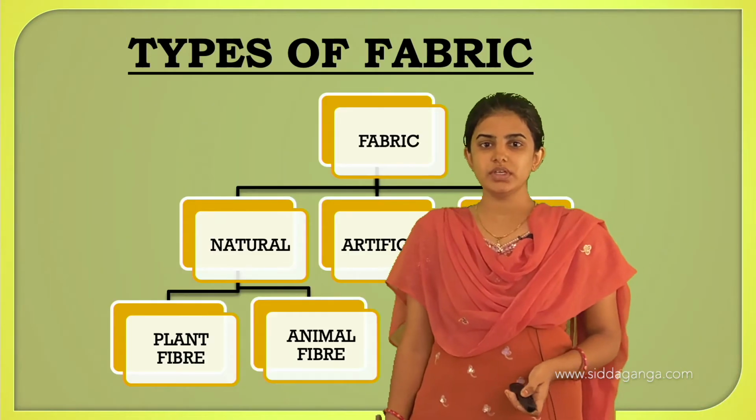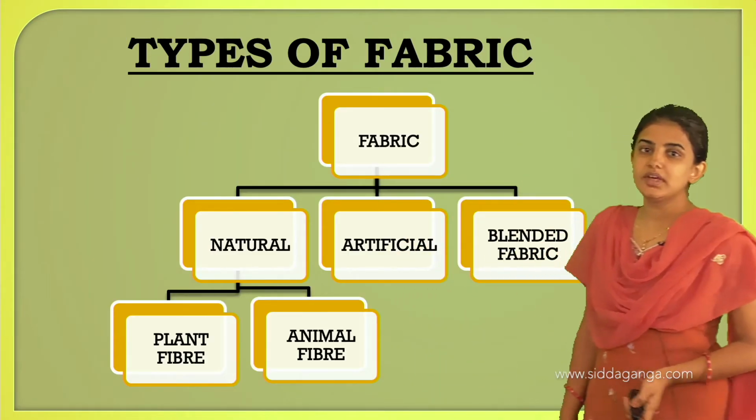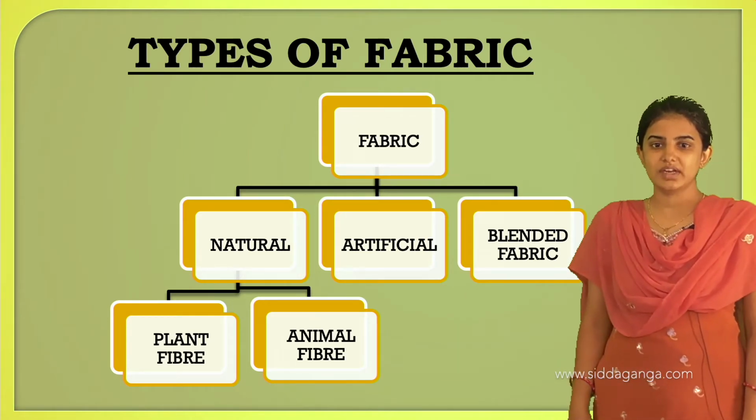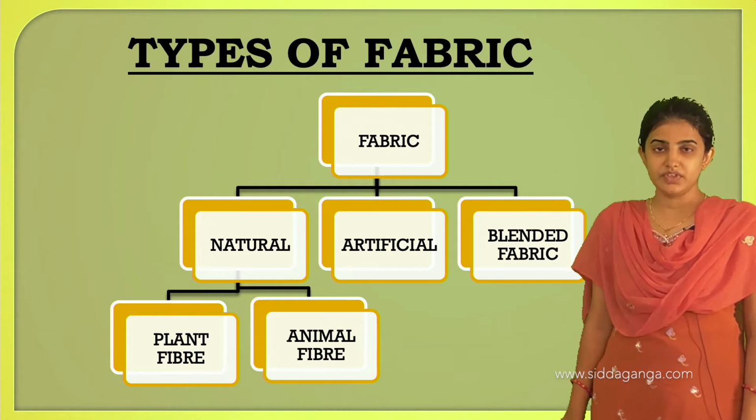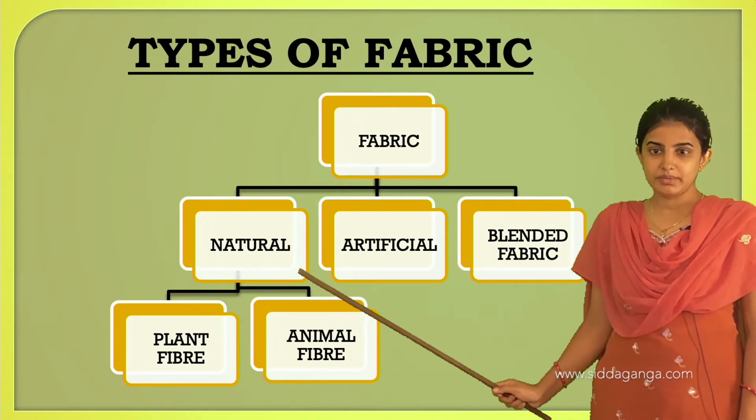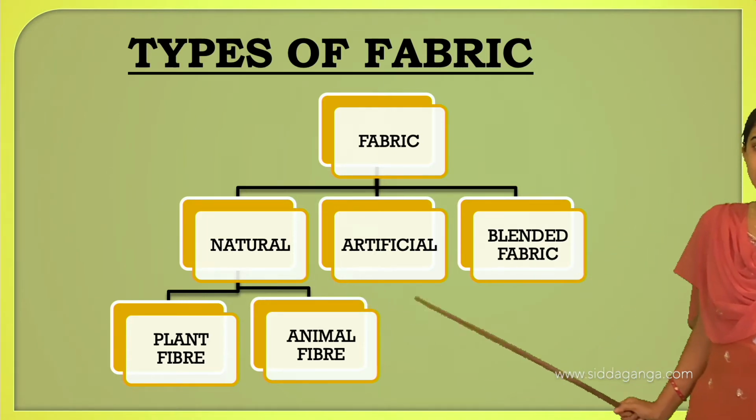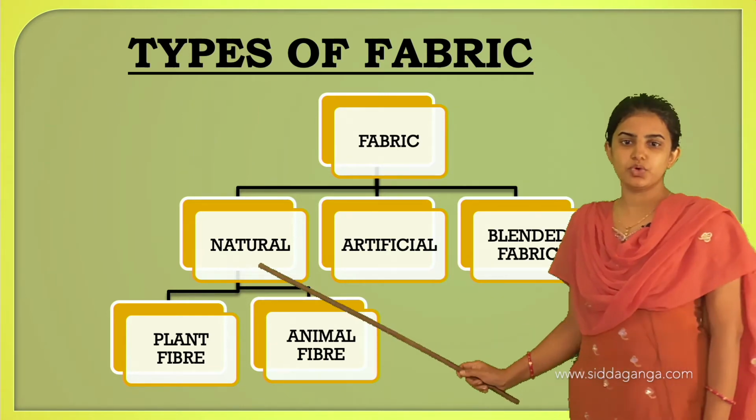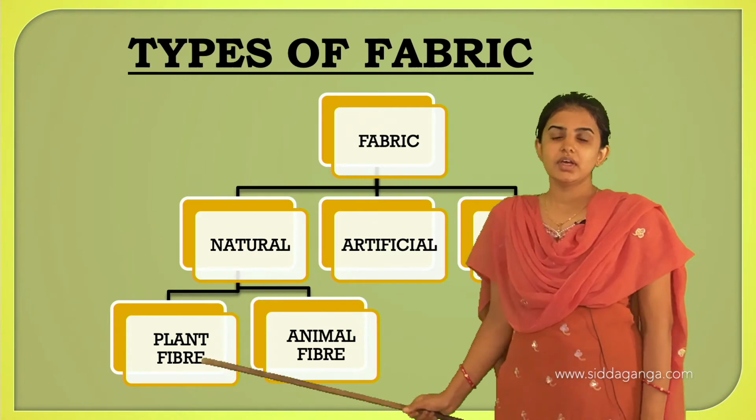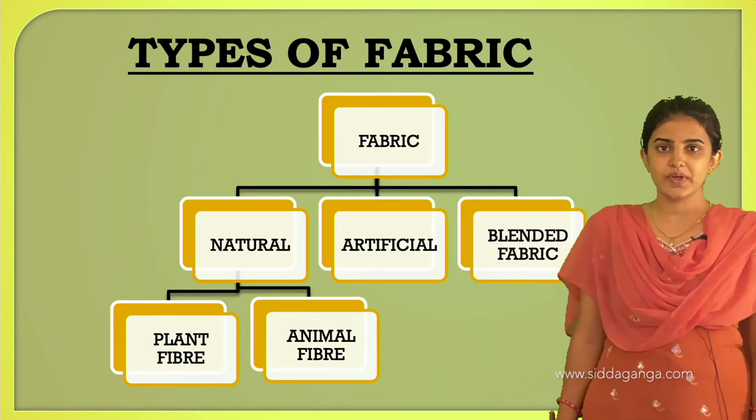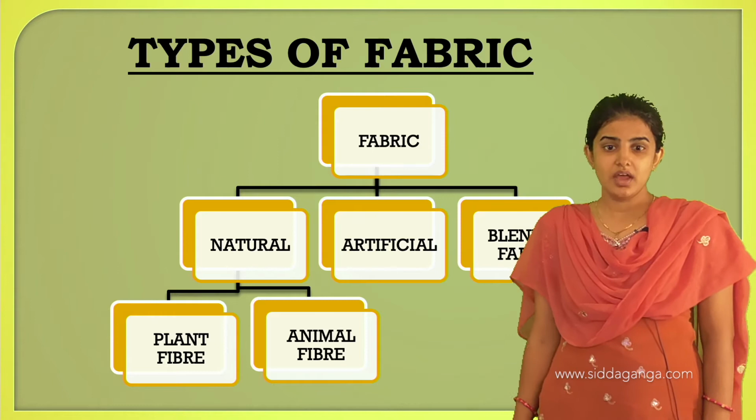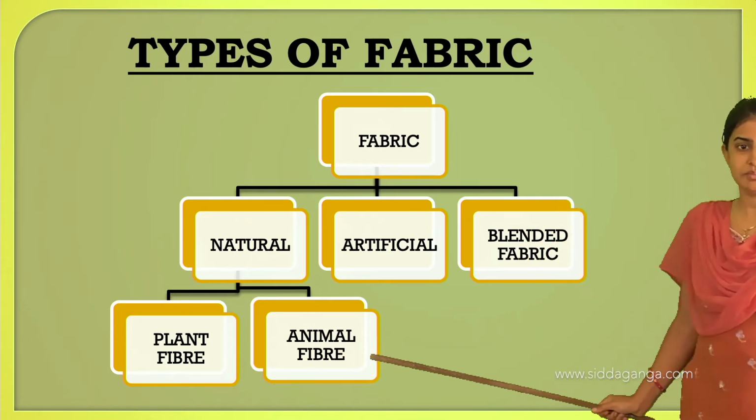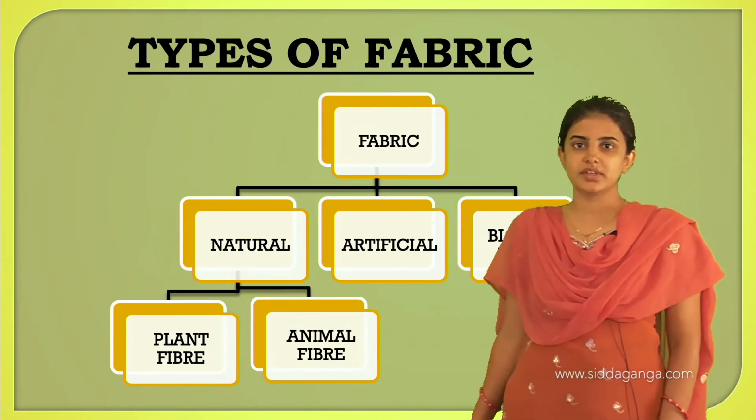Next, we shall move on to the types of fabric. See, types of fabric is nothing but the cloth. Fabric is classified into three types, in which the first one is natural fabrics, the second one is artificial, and the third one is blended fabric. First we shall move on to the natural fabric. Natural fabrics are those fabrics which occur in nature. That is plant fiber, and from the animal fiber we get the natural fabrics.